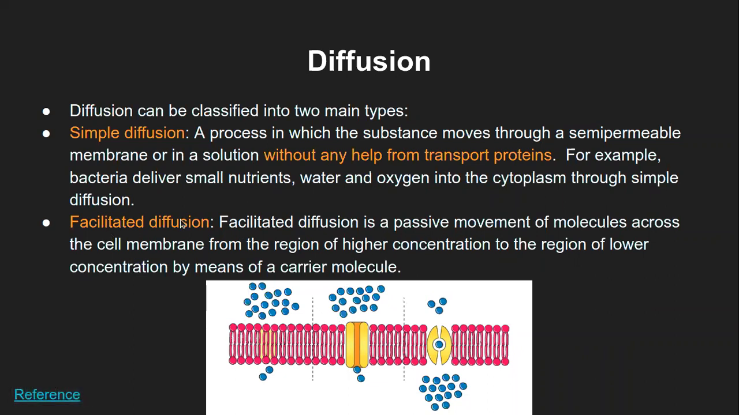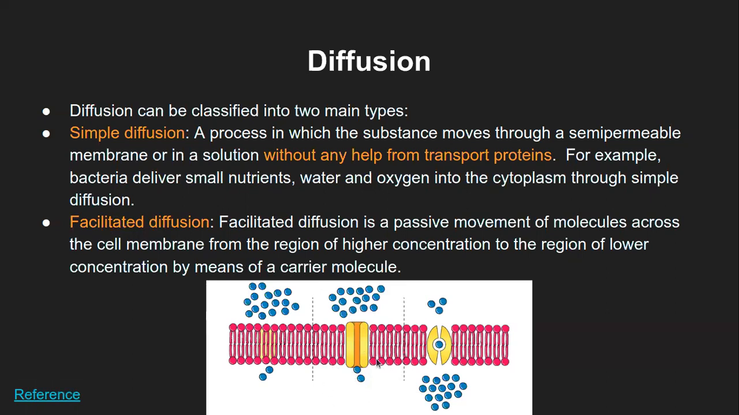In facilitated diffusion, this is the passive movement of molecules across the cell membrane from a region of higher concentration to a region of lower concentration, but by means of a carrier molecule. So it is facilitated. That means someone is helping the diffusion process to happen. These helper molecules are nothing but the carrier molecules, which are ultimately proteins. So you can see the carrier molecule or the protein molecule which is helping this diffusion process.